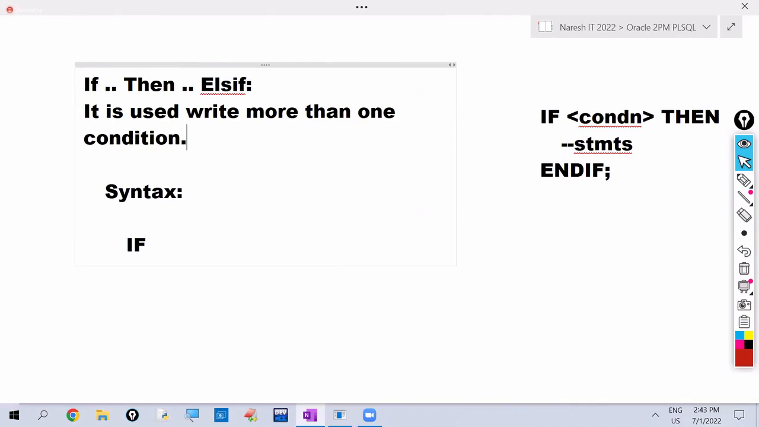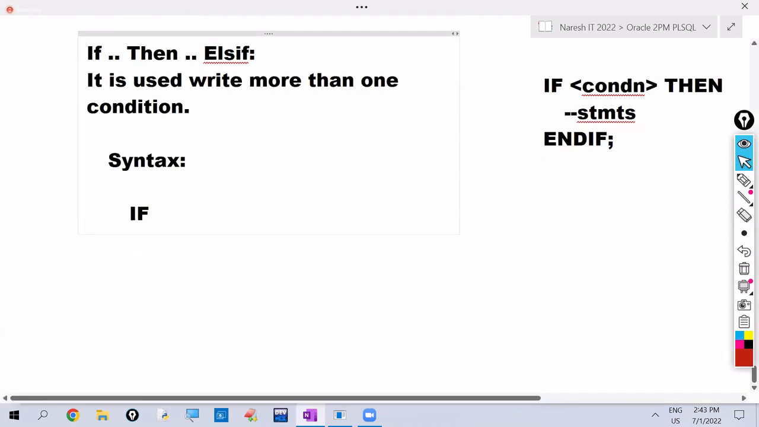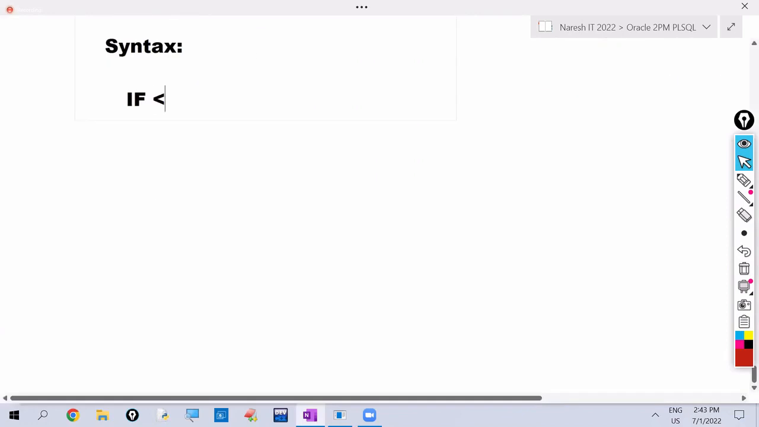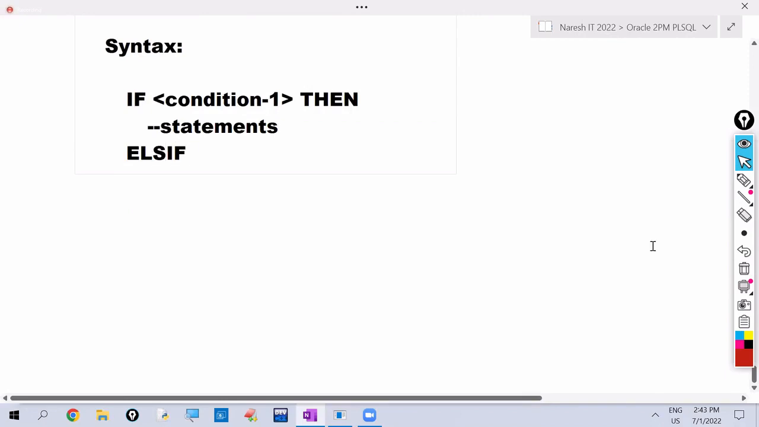So if we want to write more than one condition, we use if then else if. See the syntax here. We write if. Okay, else if. When we are writing else if, write ELSIF, complete one word. Don't write E and don't give space. Don't write E and space. So ELSIF we have to write. ELSIF condition 2.